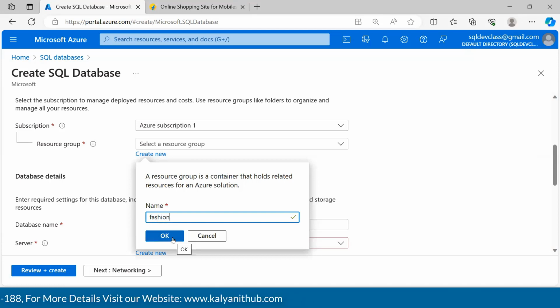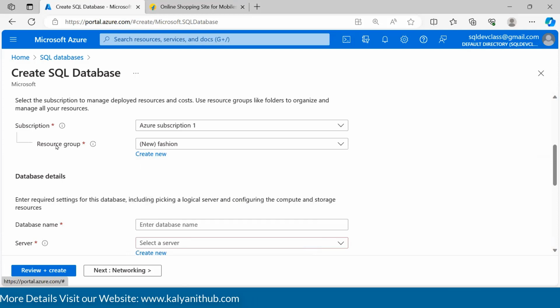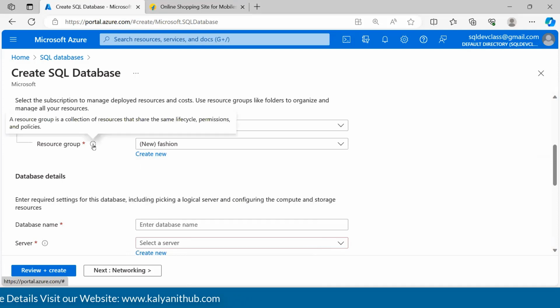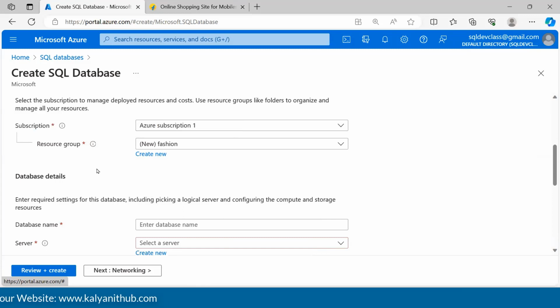So we will consider fashion as our resource group. If you look at the textbook definition, a resource group is a collection of resources that shares the same life cycle, permissions, and policies. That means under this particular resource group, we can create various different services like SQL Server, database, Data Factory, Databricks, and so on.